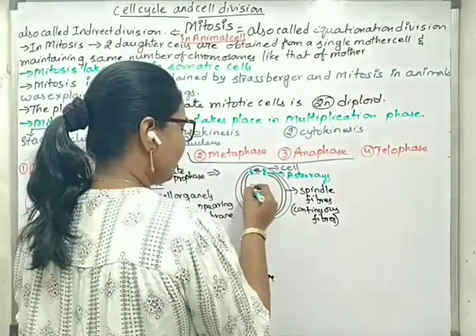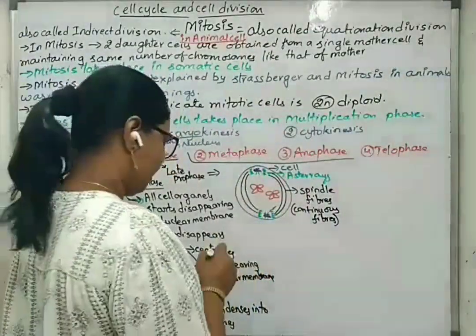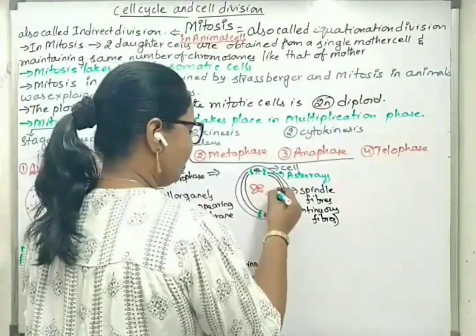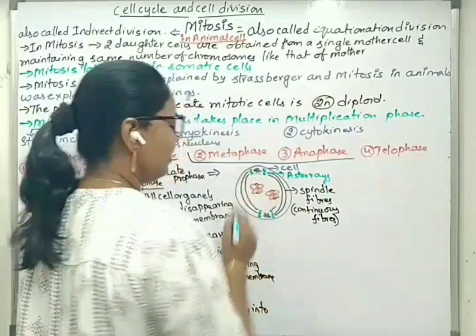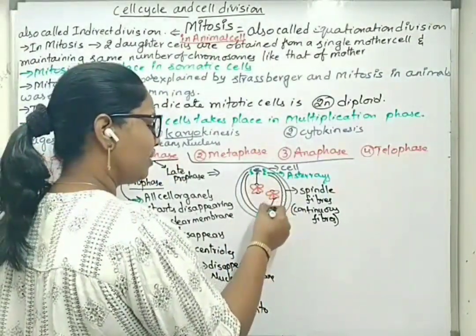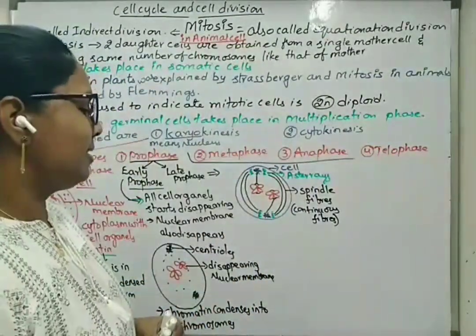Two chromosomes we will draw. So this will be kinetochore, this will be kinetochore. The spindle fibers will be newly formed and get attached with one end at the kinetochore, the other end at the centrioles.